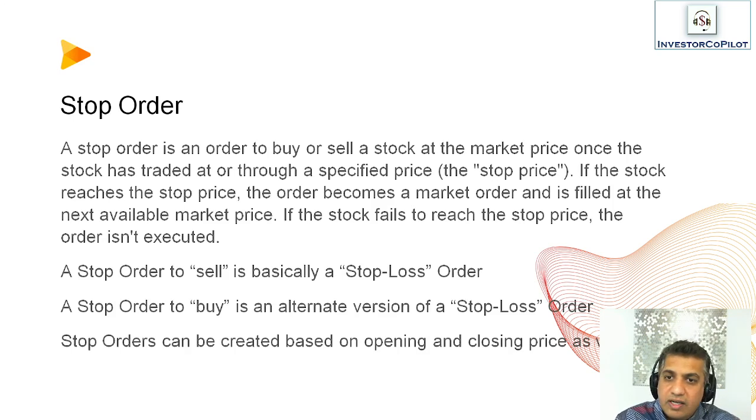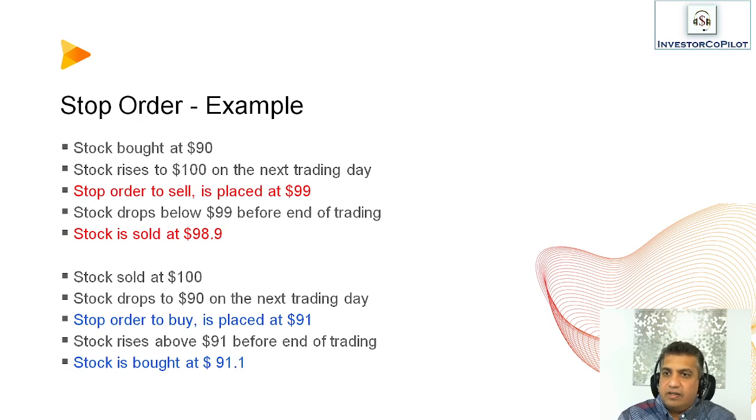A stop order is an order to buy or sell a stock at the market price once the stock has traded at or through a specified price, which is called the stop price. If the stock reaches the stop price, the order becomes a market order and is filled at the next available market price. So a stop order to sell is basically a stop loss order, and a stop order to buy is an alternate version of a stop loss order. We will see what this means. Let's look at an example here.